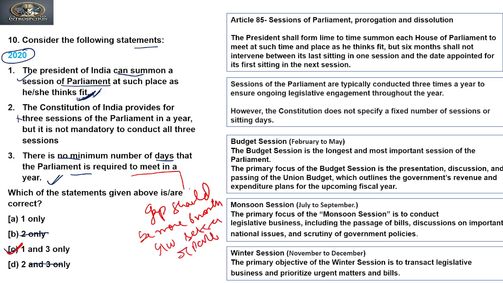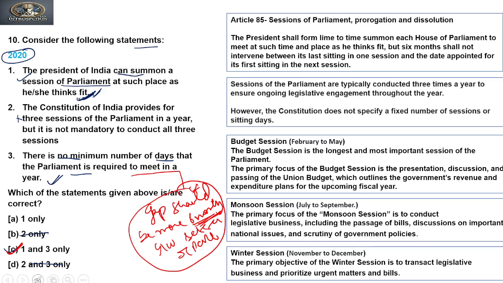It means that the parliament should meet within a period of 6 months, but for how many number of days they should meet, it has not been mentioned. So logically we can say at least one day they will meet, but that is logical, that is not provided. The minimum number of days is not mentioned in the Constitution. So on the basis of this, third is correct.